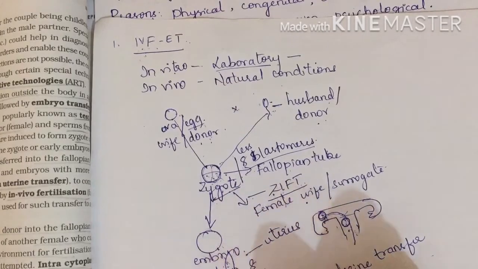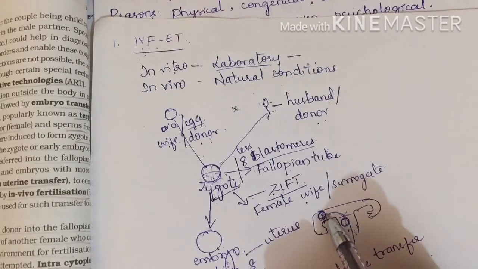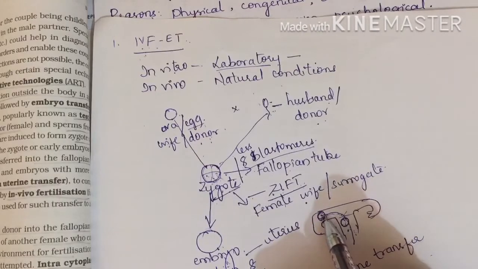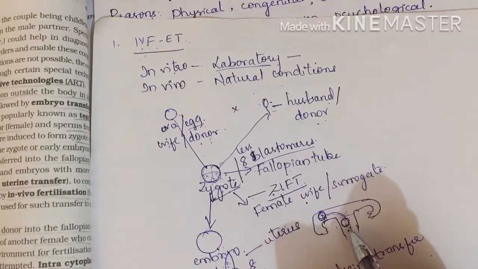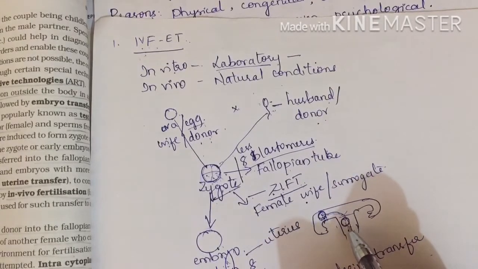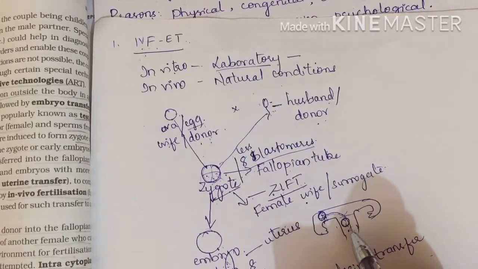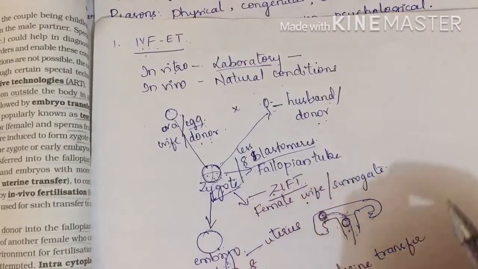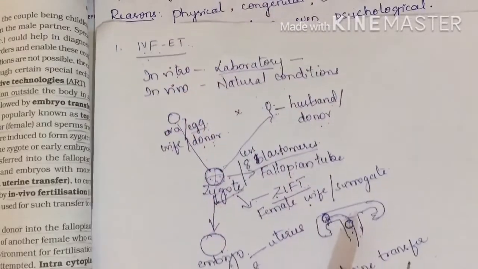If an embryo of more than 8 blastomeres is getting transferred in the female reproductive system, then it should be transferred into the uterus, not in the fallopian tube, because in natural conditions that zygote is formed in the fallopian tube, whereas the embryo will be formed in the uterus. So taking into consideration the natural development, we are using it here in the artificial medium also. Okay, so this is about IVFET.